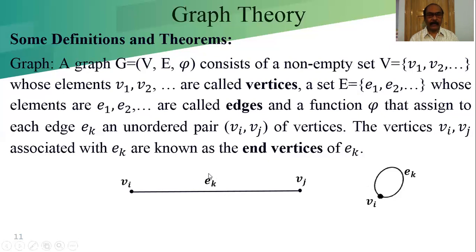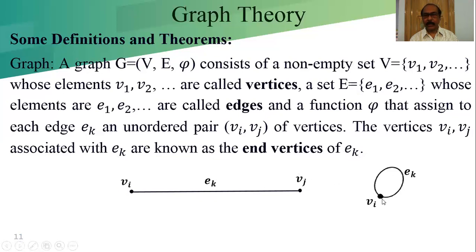It is a pair of vertices associated with an edge Ek. It may be V1, V2. It may be V1, V5. It may be V2, V3. It may be V2, Vk. That is why we say it is an unordered pair Vi, Vj of vertices. The vertices Vi and Vj associated with Ek are known as the end vertices of Ek. So in this graph, Ek is an edge whose end vertices are Vi and Vj.